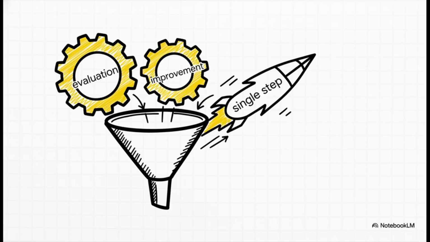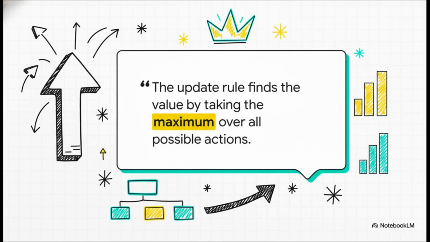Well, instead of that two-step dance, it just cuts to the chase. It combines the evaluation and the improvement steps into one single efficient update. And it does this by using a slightly different equation, the Bellman optimality equation. The key difference is right here in this little max operator.